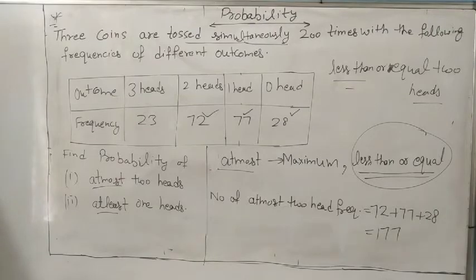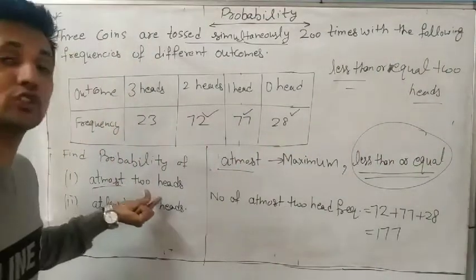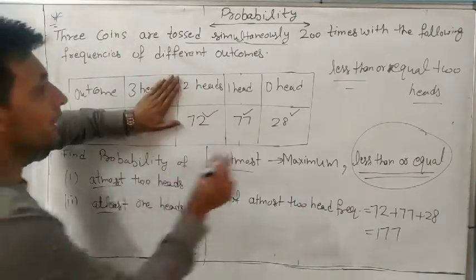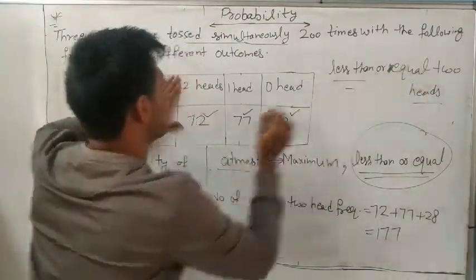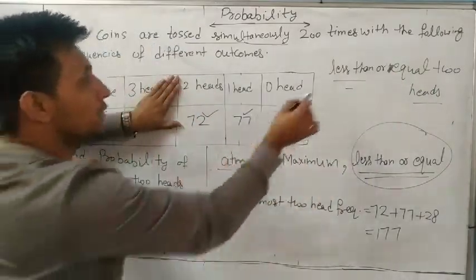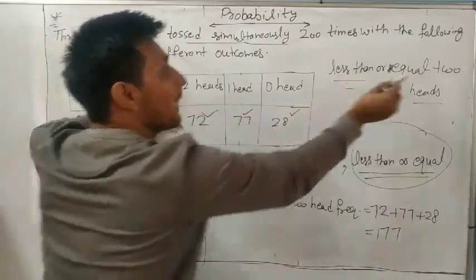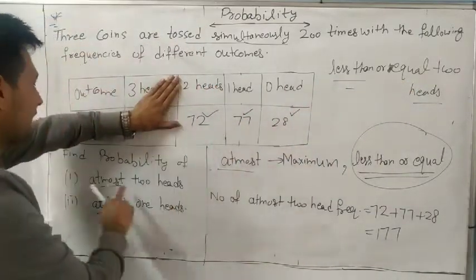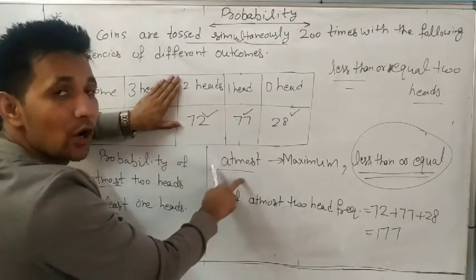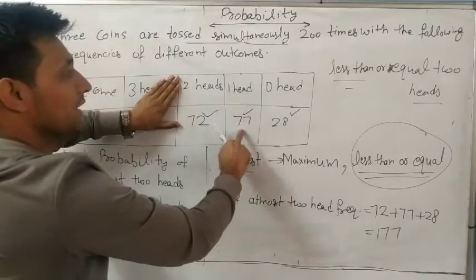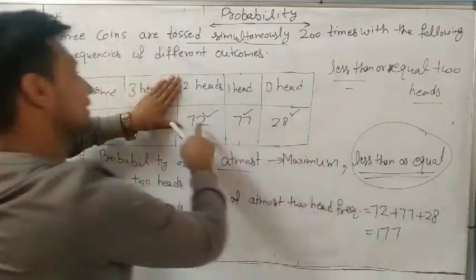So the frequency that provides at most 2 heads is 177. At most 2 heads means less than or equal, so all are included. Which ones are less than 2 and equal? This one also, this one also, this one also, because at most means less than. So less than 2: 77 and 28, or equal, 72.